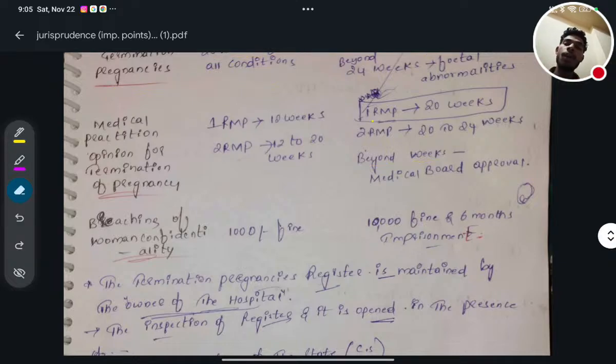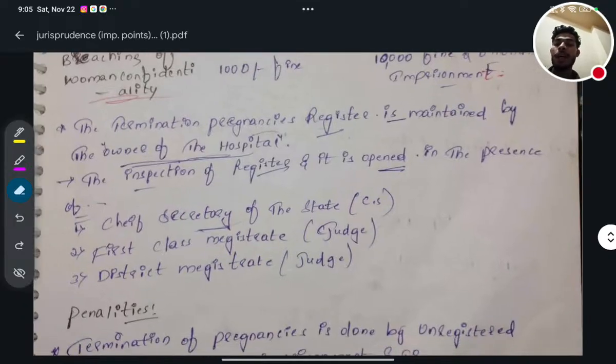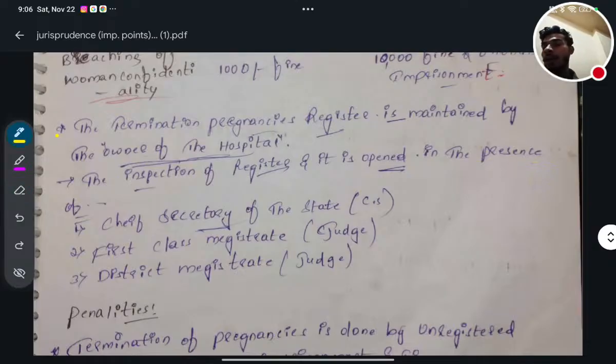Okay? Next we will see the termination of pregnancy register, which is maintained by the owner of the hospital. These are the golden key points you have to remember. Who will maintain the register of termination of pregnancy? The register of medical termination of pregnancy will be maintained by the owner of the hospital, and the inspection or opening of that register can be done in the presence of 3 people only.